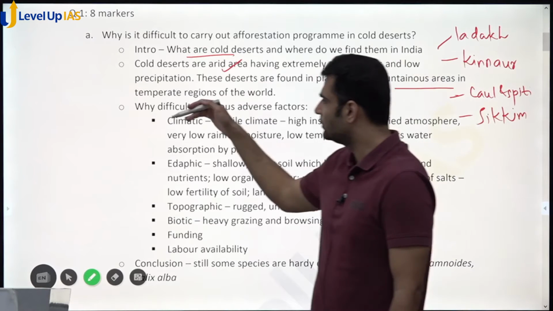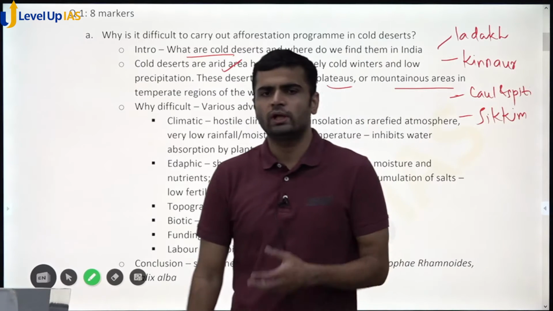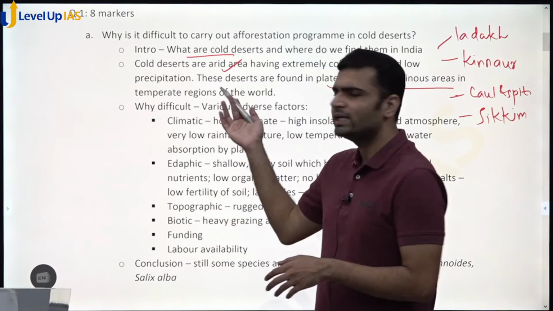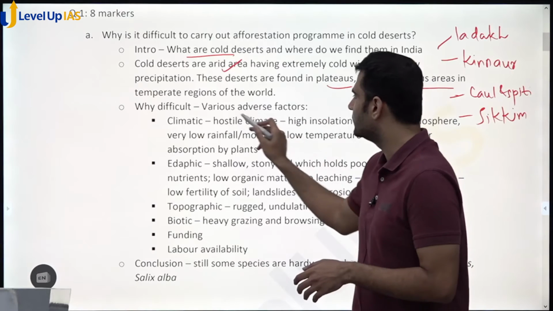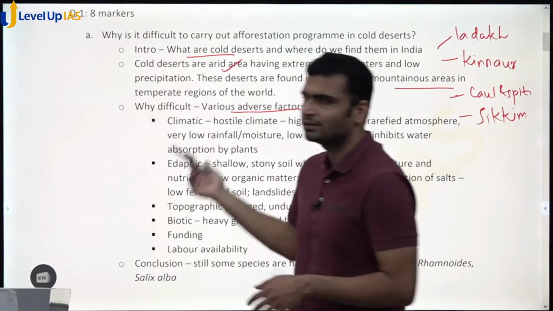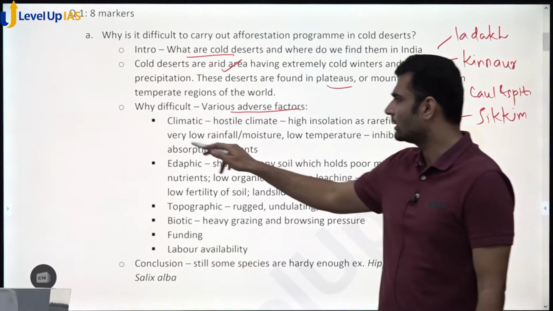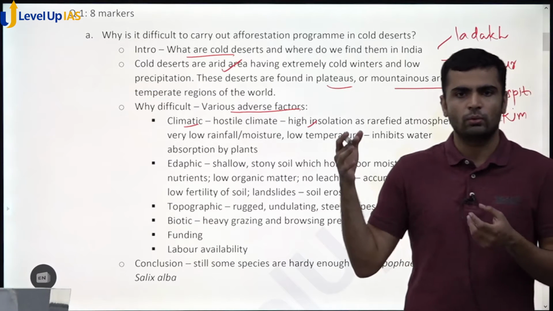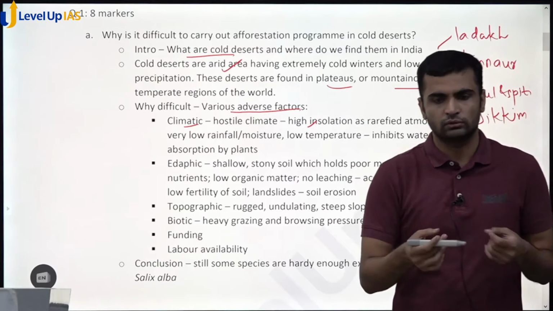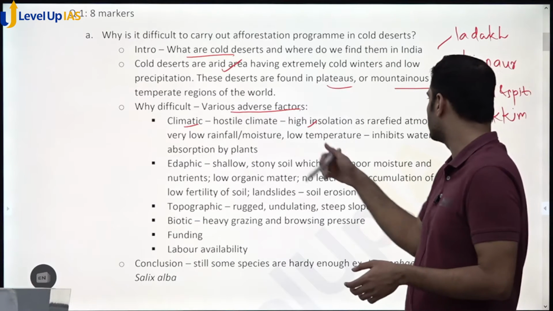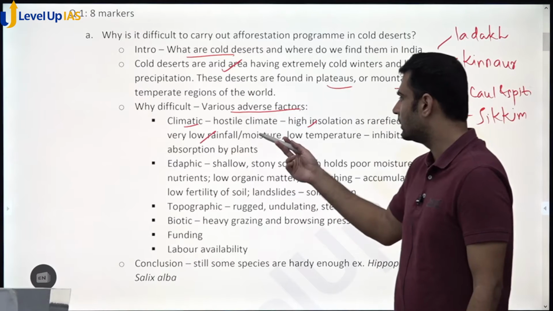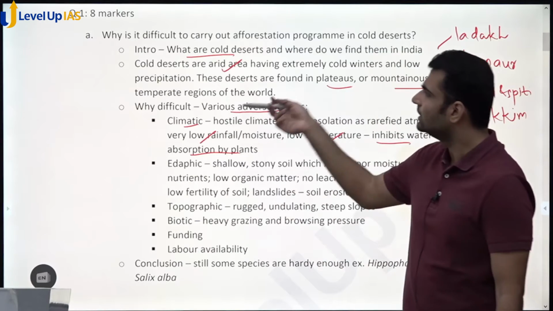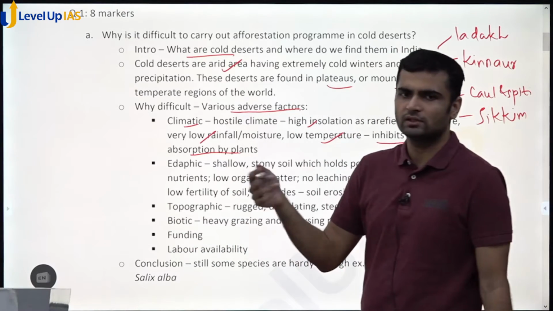Coming to the main part, since this is an 8 marker, you don't have a lot of time to beat around the bush, or you don't need to. Just come right to it. Why is it difficult? Because there are a lot of adverse factors at work here, and you have to really mention what these are. What are the climatic adverse factors? There is high insolation because the atmosphere is rarefied, so the sunlight reaches there directly. You have low rainfall, low moisture and low temperature, which inhibit water absorption by plants. So these are climatic factors. See, in forestry questions, there are 4 fundamental factors that are always at play.